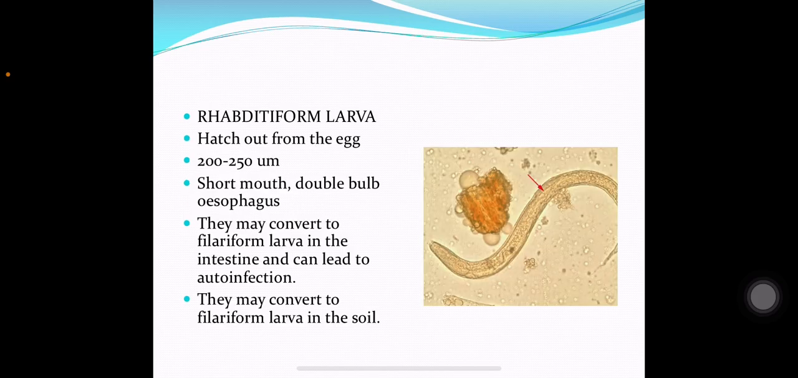The larvae hatched from the egg are the first stage larvae, that is Rhabditiform larvae. The Rhabditiform larvae hatch out from the eggs and are about 200 to 250 micrometers long. They have a short mouth and a double bulb esophagus. They may convert to Filariform larvae in the intestine and lead to autoinfection. They may also convert to Filariform larvae in the soil and then enter a new host to cause further infection.